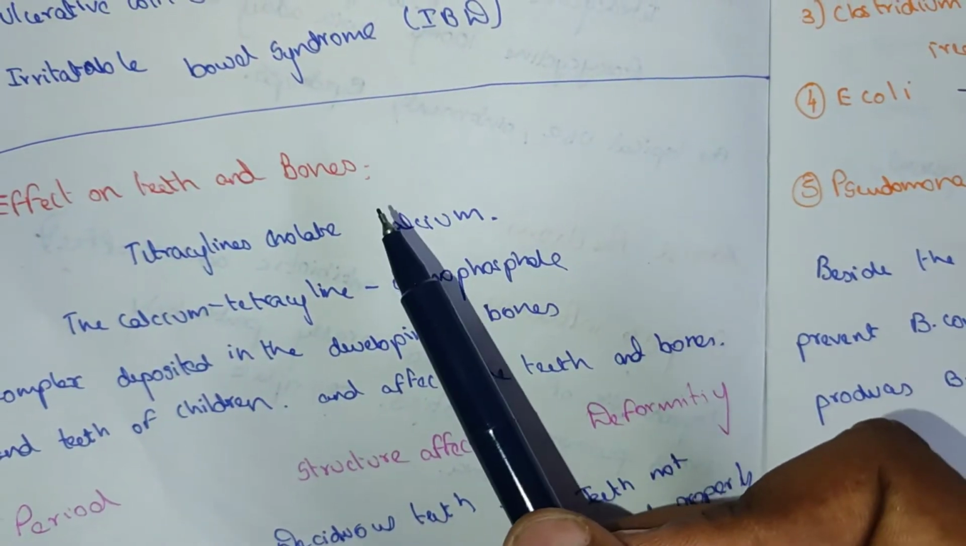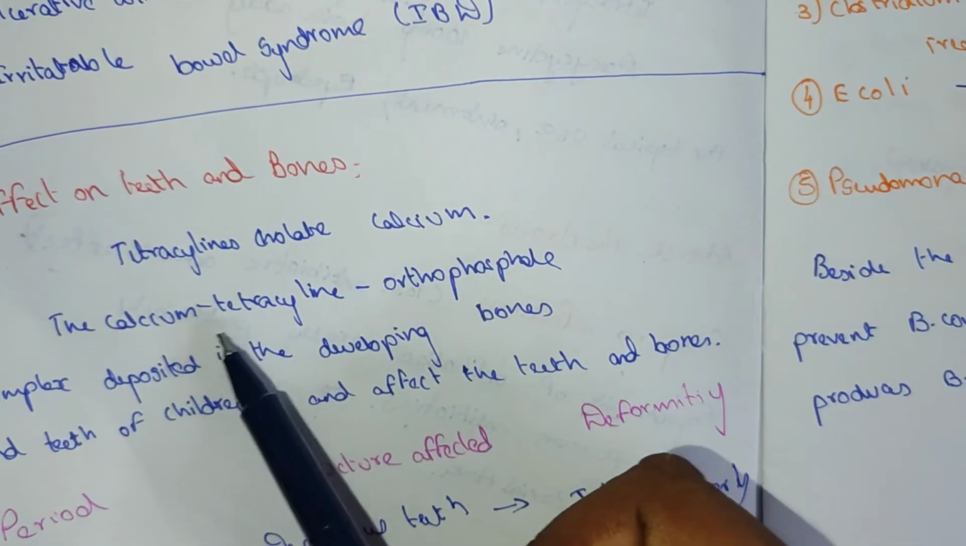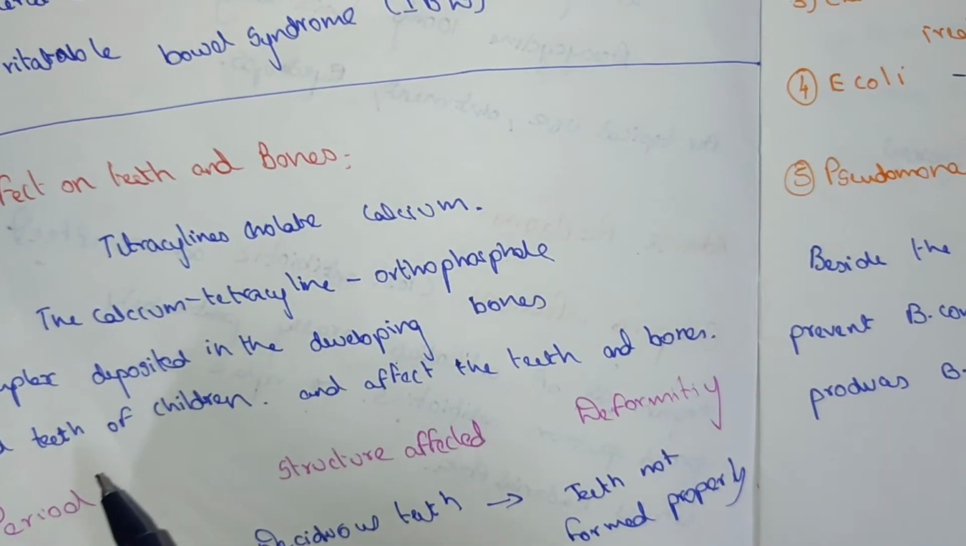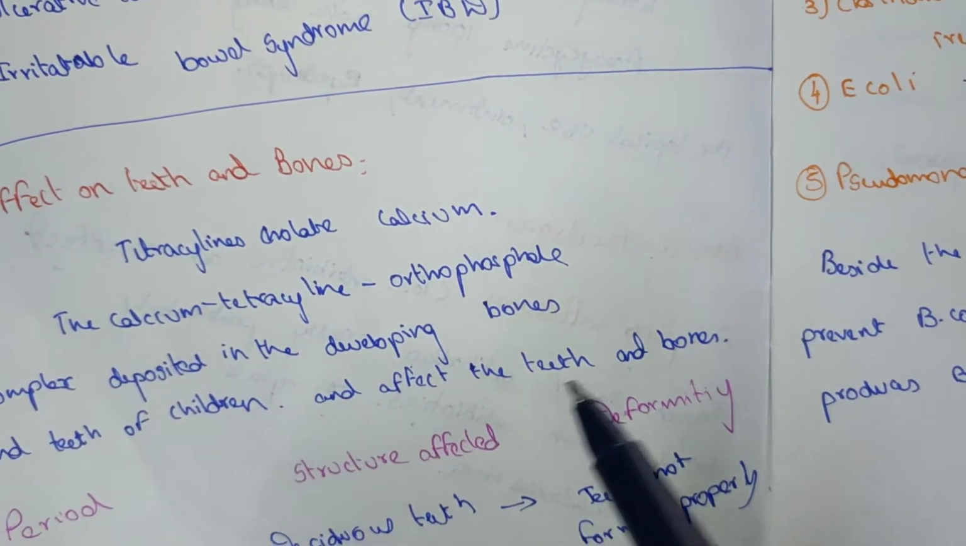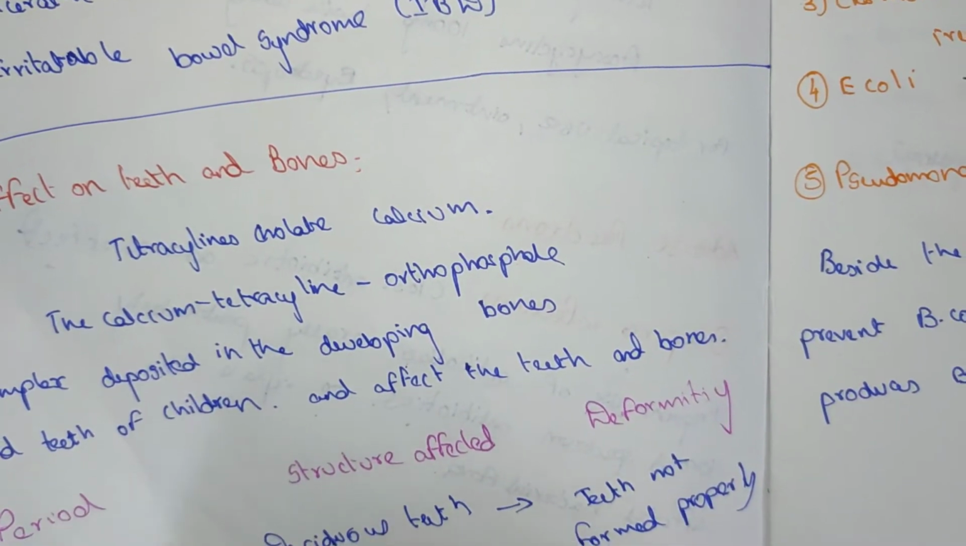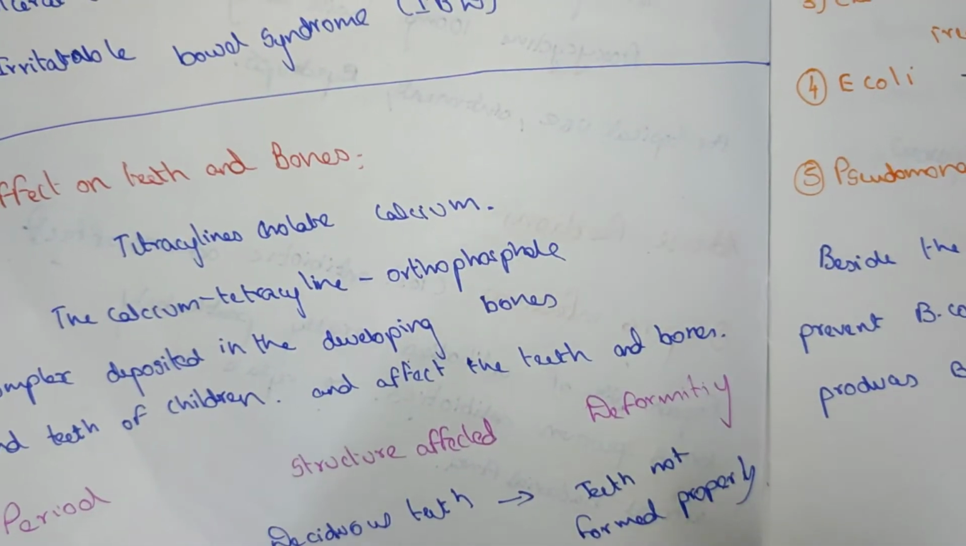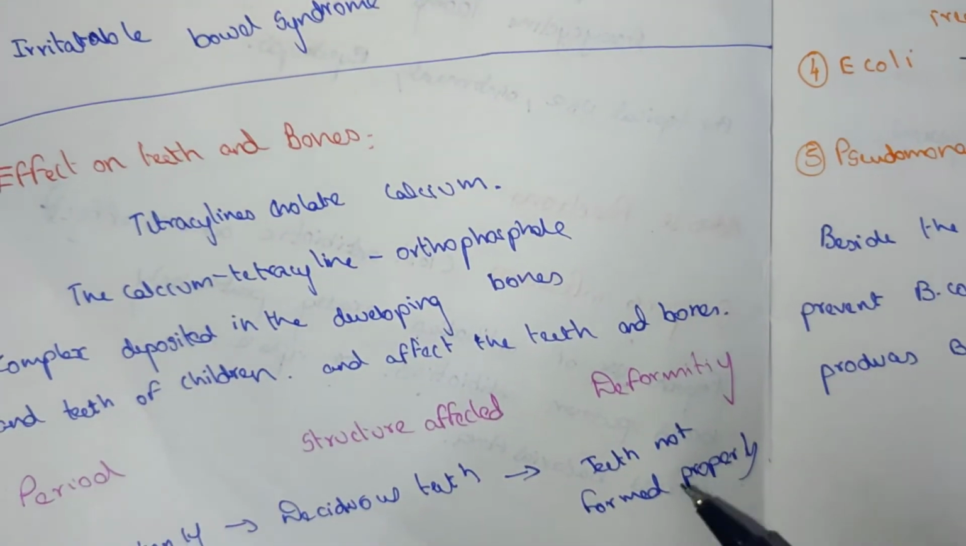The tetracycline-calcium orthophosphate complex is deposited in developing bones and teeth of children and affects the teeth and bones. Pediatric: during pregnancy, the baby's deciduous teeth are affected. Teeth are not properly formed.